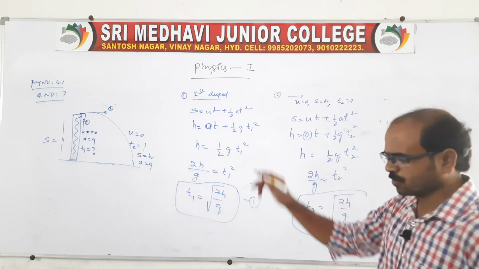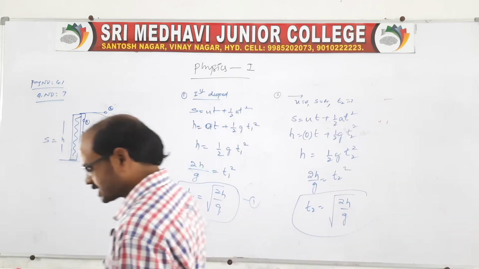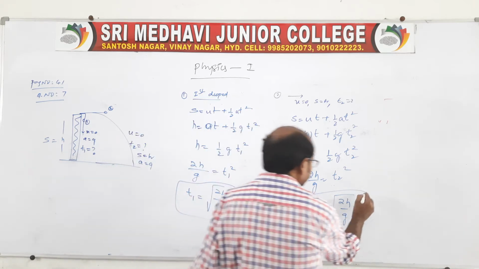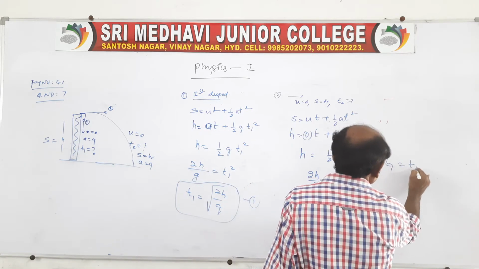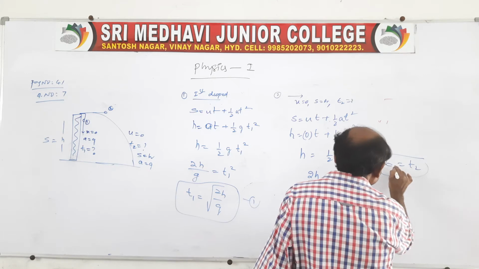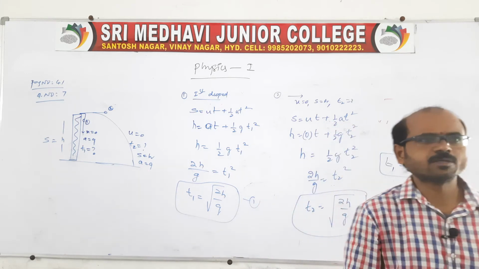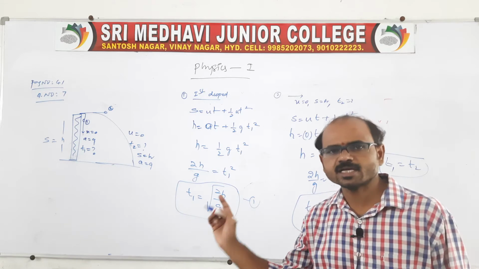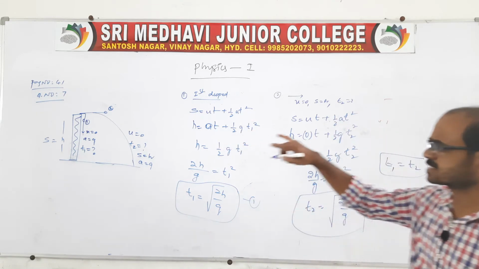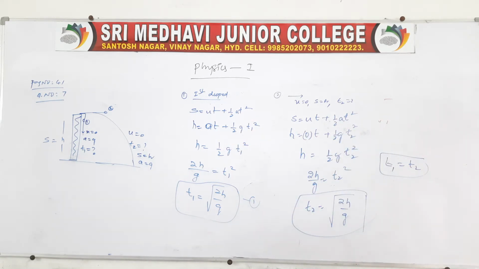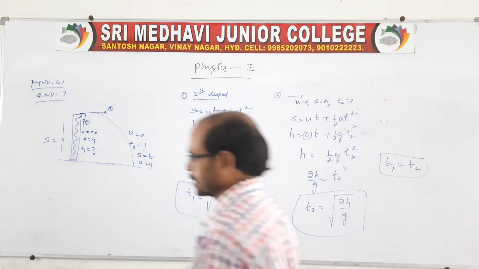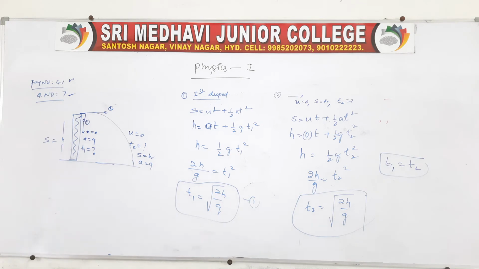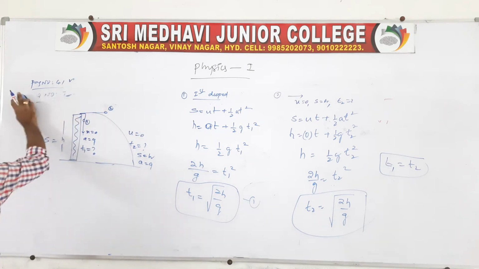So look at both the bodies. Both the bodies reach the ground at the same time. That is, the final conclusion will be t1 is equal to t2. When the dropped body as well as the horizontally projected body, both take the same time to reach the ground. Clear? This is related to the question on the horizontal as well as the dropped body. That is page number 41, question number 7. You go through that, then you will get the solution like this.